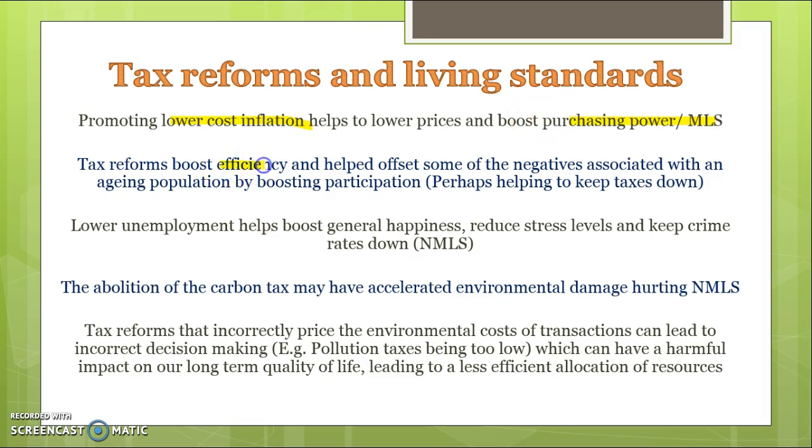Tax reforms that boost efficiency can help to negate some of the problems with an ageing population. So if we're more efficient and we get more people into the labour force, the government might be able to keep taxes down because we've got a bigger labour supply, so there's not as much pressure to increase taxes. It should lead to lower unemployment, which will boost general happiness and reduce stress levels and keep crime rates down.